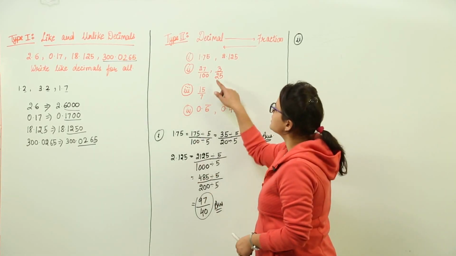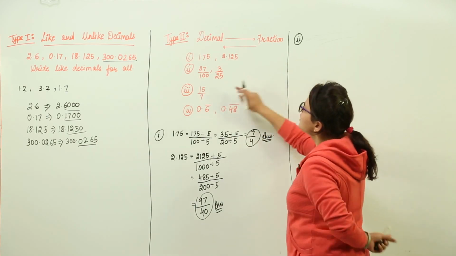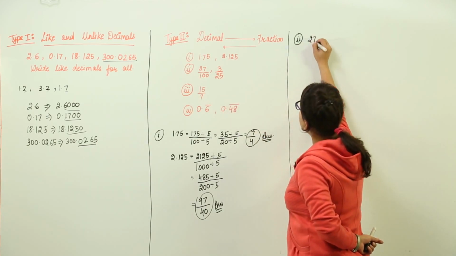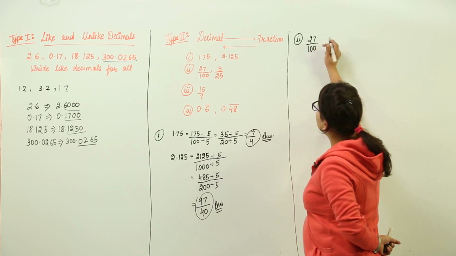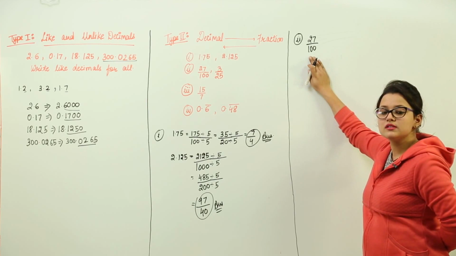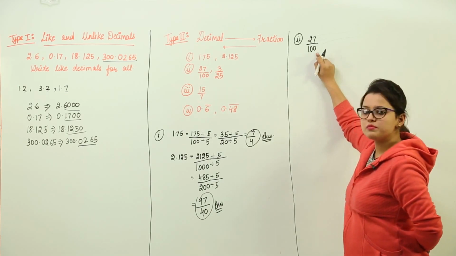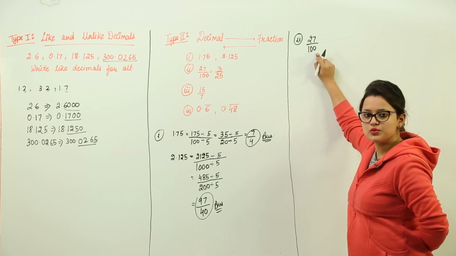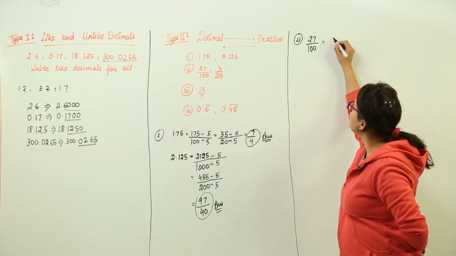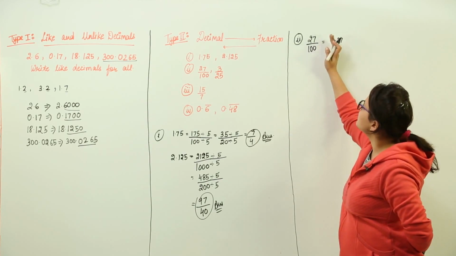The second part is that we have to convert these fractions into decimals. So let us start. The first one is 27 over 100. Now, as this is a decimal fraction, how to convert decimal fractions into decimals? We will just count the number of zeros present in the denominator, that is 2 in this case, and we will place the decimal point after counting 2 places from the right hand side.